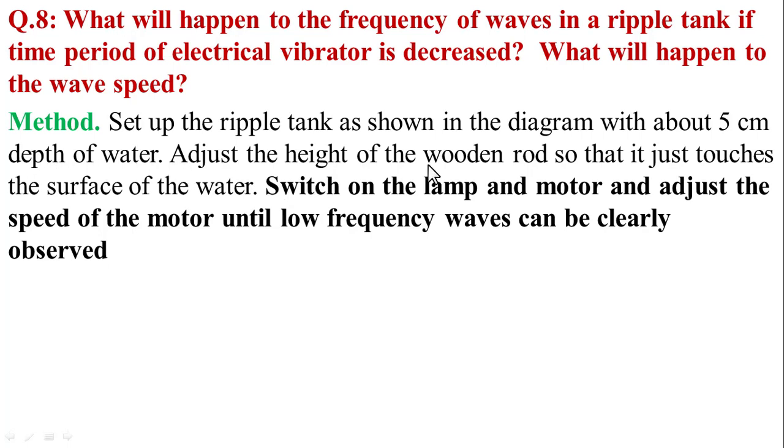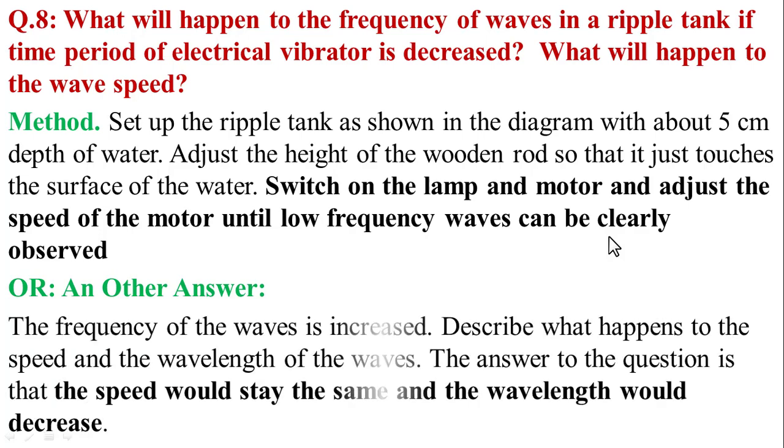Adjust the height of the wooden rod so that it just touches the surface of the water. Switch on the lamp and motor and adjust the speed of the motor until the low frequency wave can be clearly observed. So, another answer for this explanation: we can see that the frequency of the wave is increased.